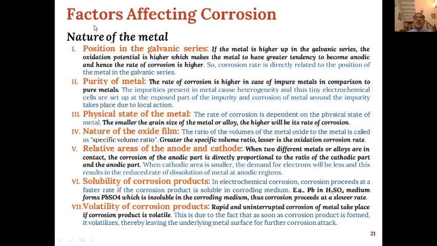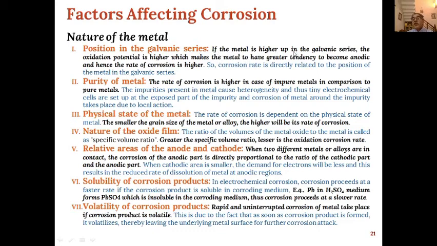Then next is factors affecting corrosion. The corrosion is factored based on nature of the metal and nature of the environment. First is factors affecting corrosion based on nature of the metal. So first is what is the position of the metal which is undergoing corrosion in the galvanic series.